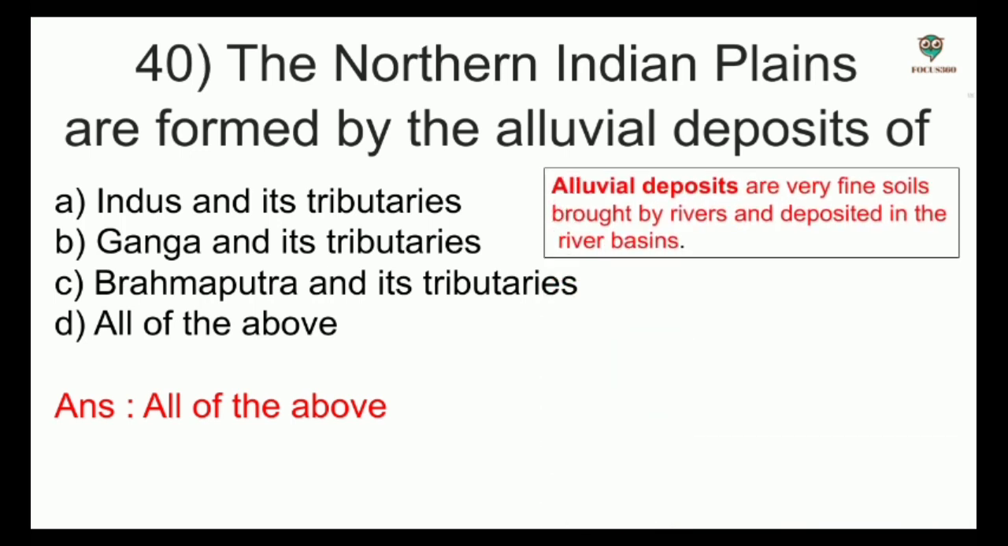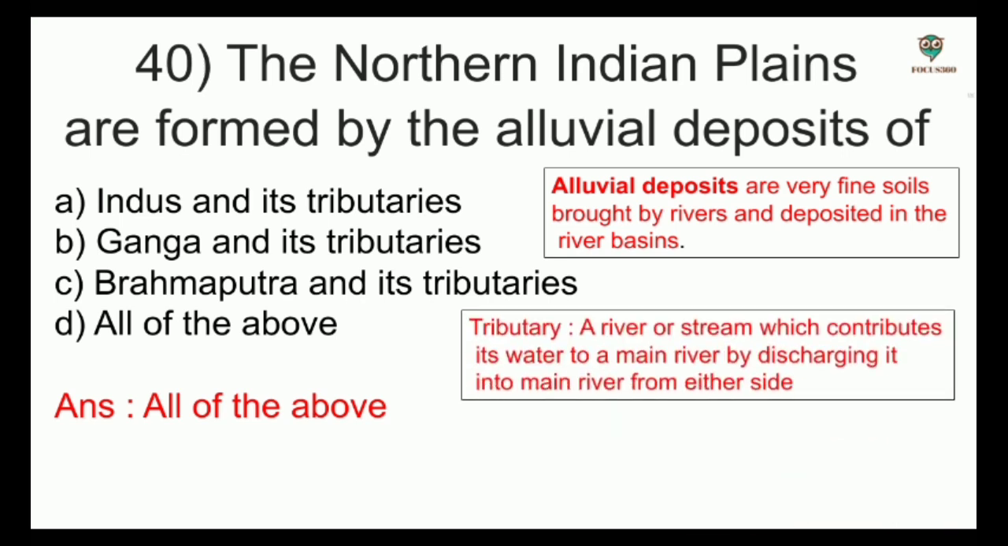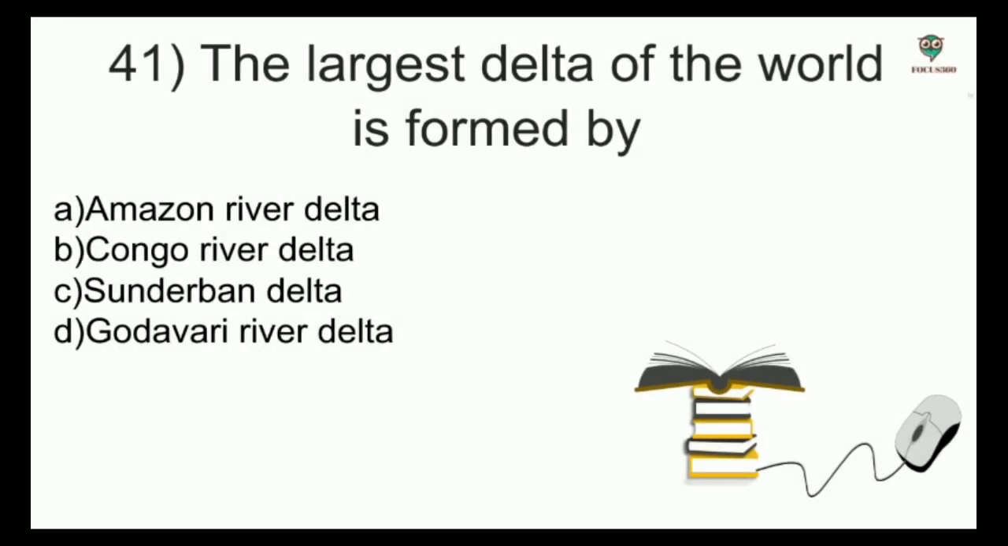Alluvial deposits are very fine soils brought by rivers and deposited in the river basins. A tributary is a river or stream which contributes its water to a main river by discharging it into the main river from either side. Next, the largest delta of the world is formed by options: Amazon River Delta, Congo River Delta, Sundarban Delta, Godavari River Delta. And the answer is Sundarban Delta.